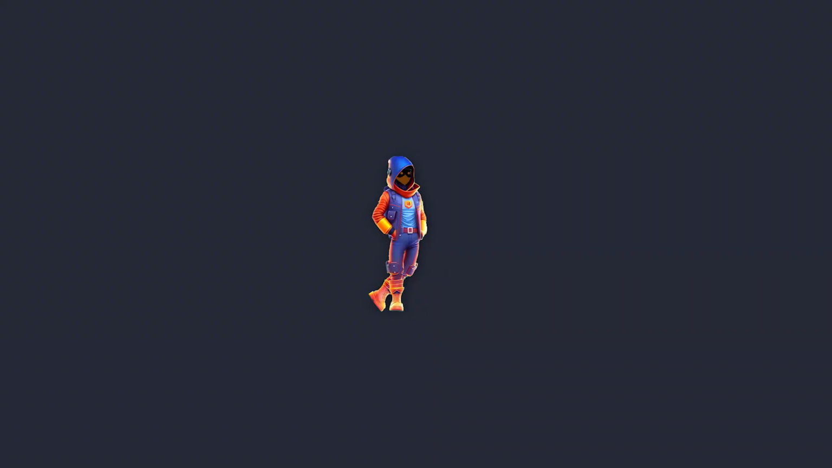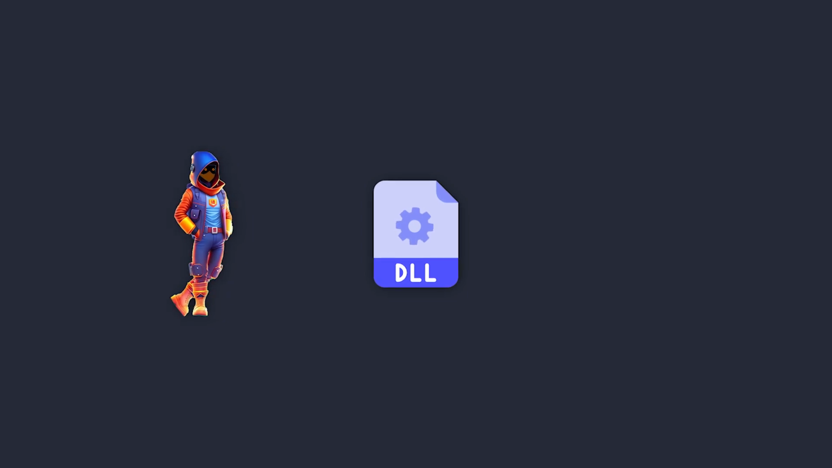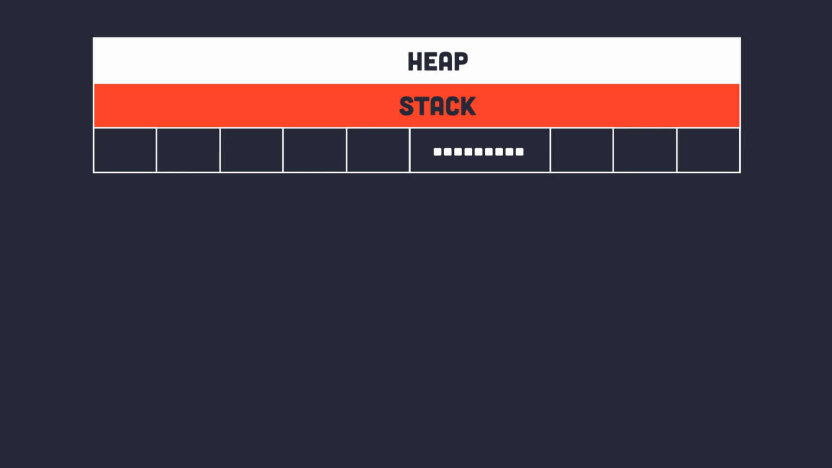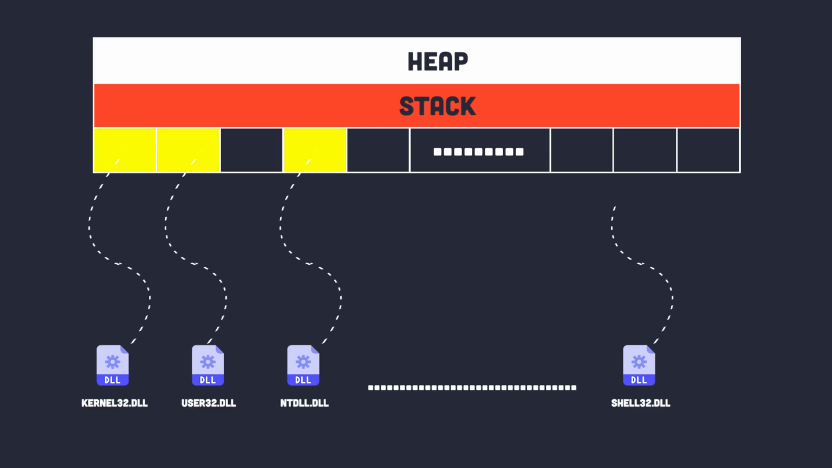Now, to understand how DLL injection works, we first need to understand how an executable loads DLLs at runtime. When a process is run or executed, the operating system dynamically links all the necessary DLLs that the process will need at runtime. These DLLs contain the Windows APIs that the process needs for its functionality.